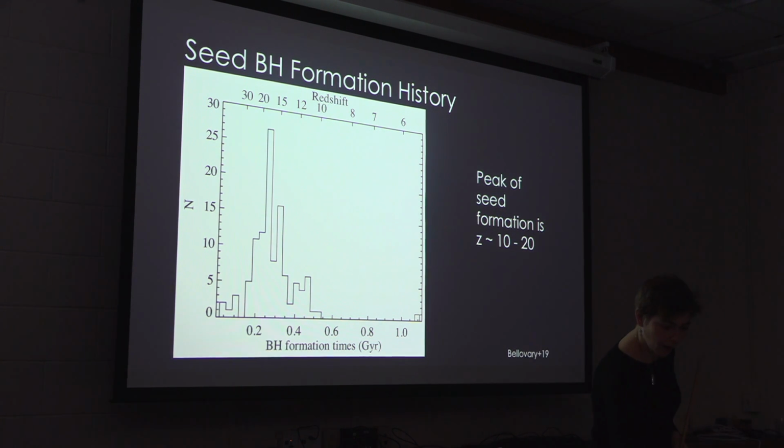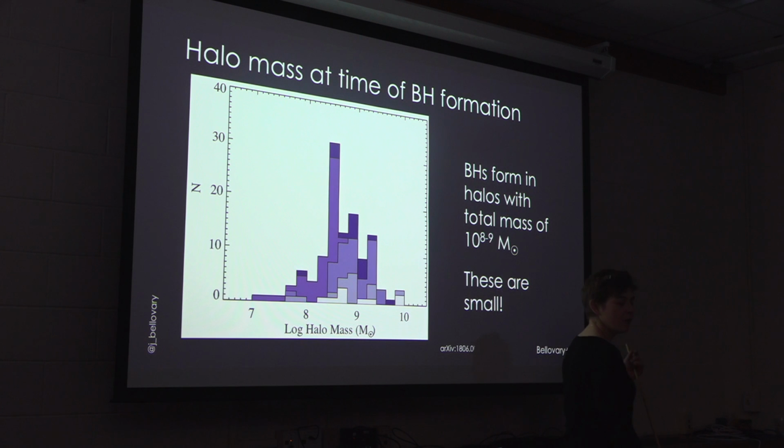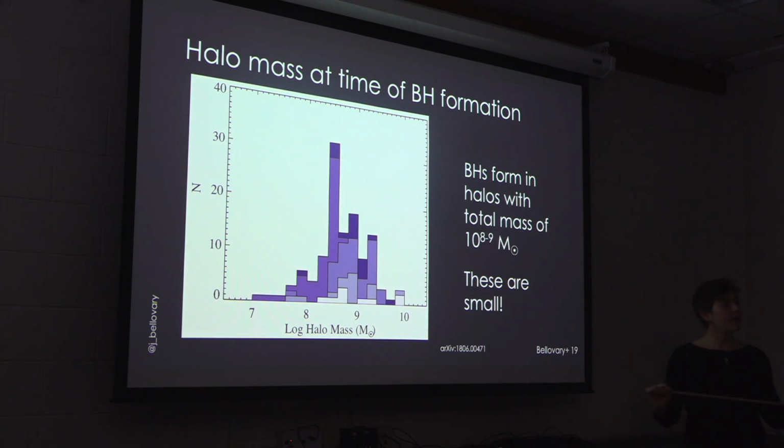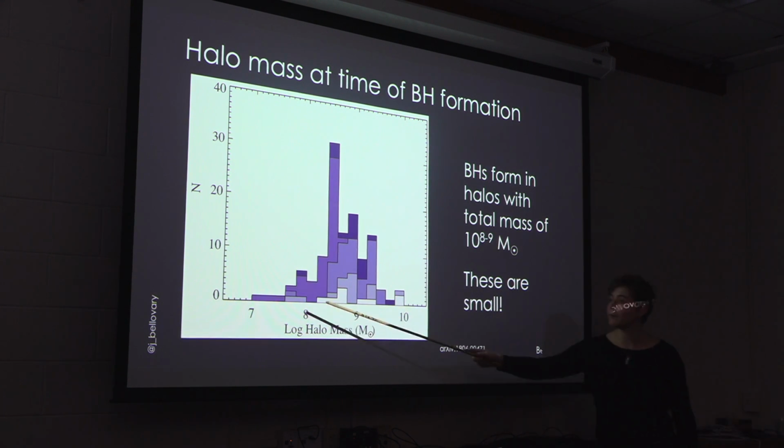All right. The next figure is the mass of the halo at the time the black hole forms. So this is another histogram. Each shade of purple represents a different simulation, but the total histogram is all of them put together. And from this we can see that the halo mass of the host halo at the time the black hole forms is pretty small, 10^8 to 10^9 solar masses or so, with a bit of a range here.